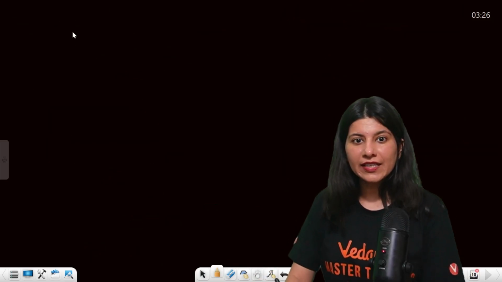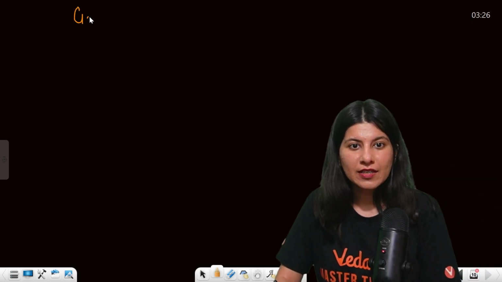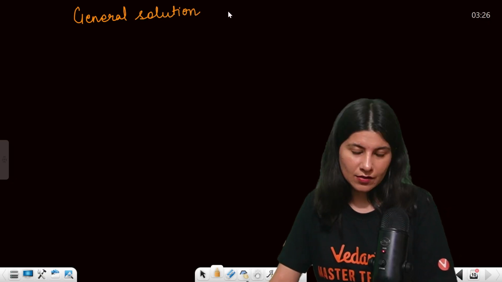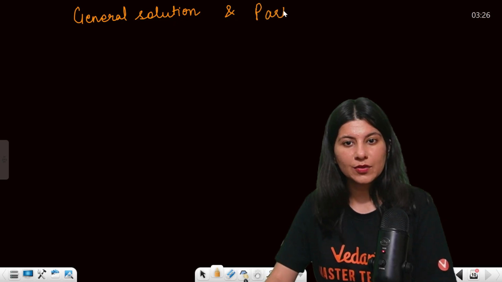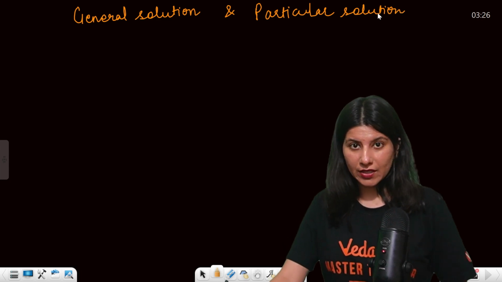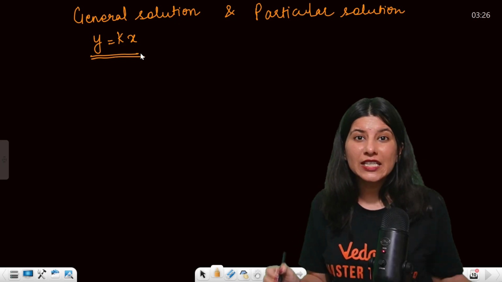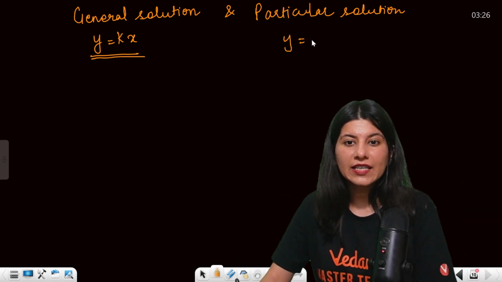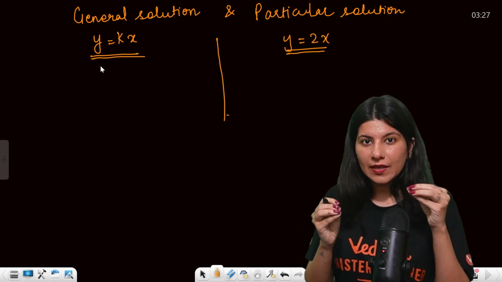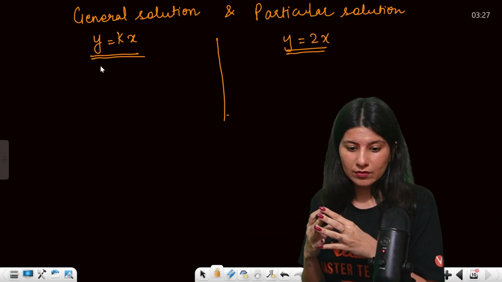Now, let me give you two very important terminologies in differential equations, which are general solution versus particular solution. General solution and particular solution. Okay. So suppose y equals kx. This is actually a general solution. But y equals 2x, this is a particular solution. So general means there will be a constant. Particular means that there will be no constant left out. Okay.